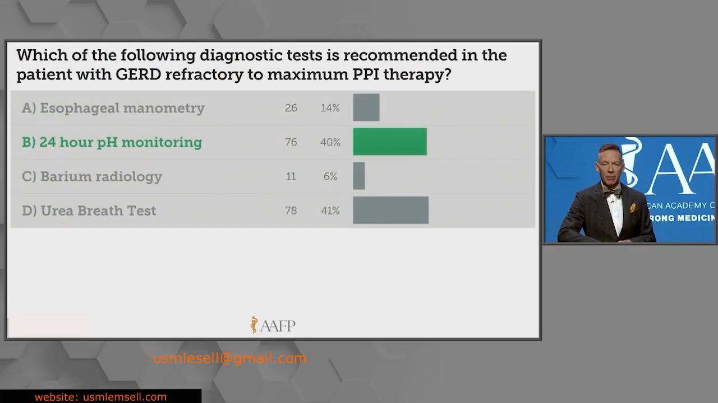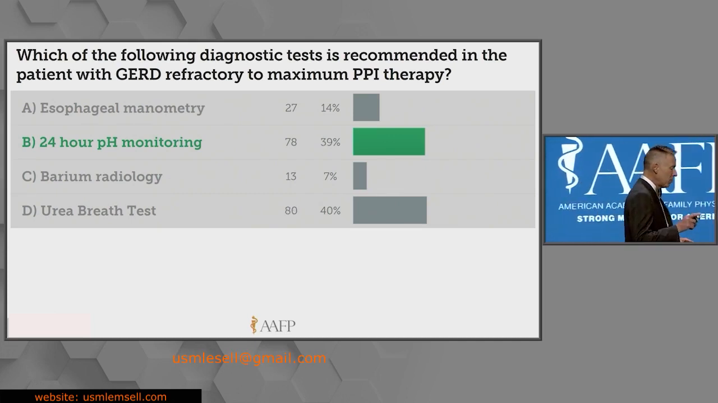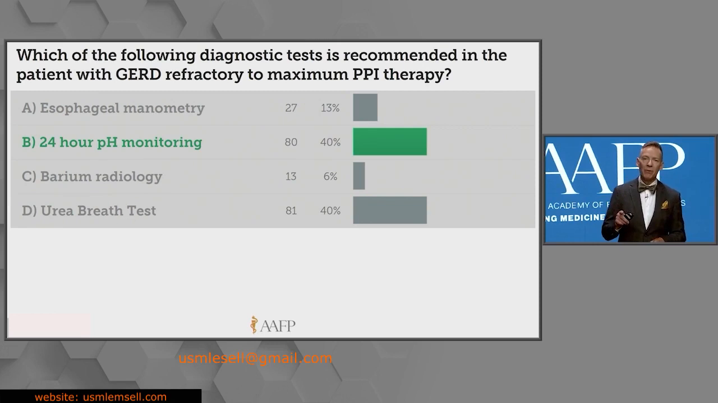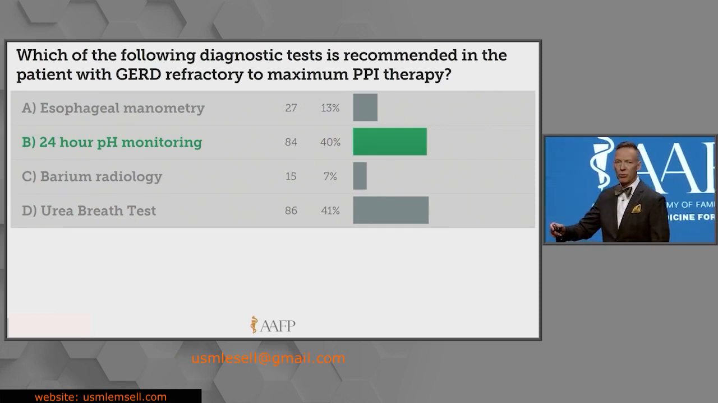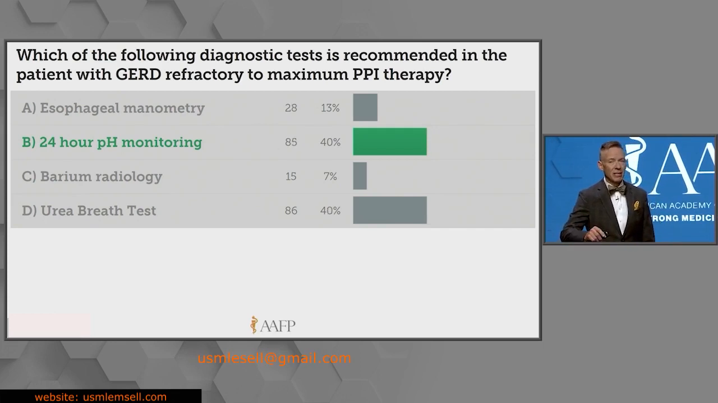Okay, we have a learning opportunity, and the correct answer is B. I'm going to point out here, if you have GERD, if that's the diagnosis you're working with, the recommendation is to not test for H. pylori. Not in Europe, they do. In the US, we do not. The recommendation is not to do that.